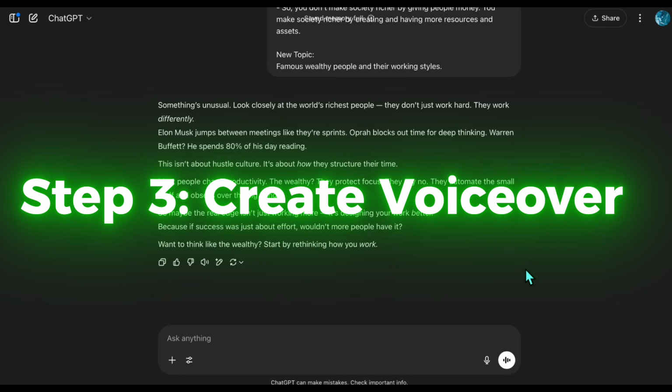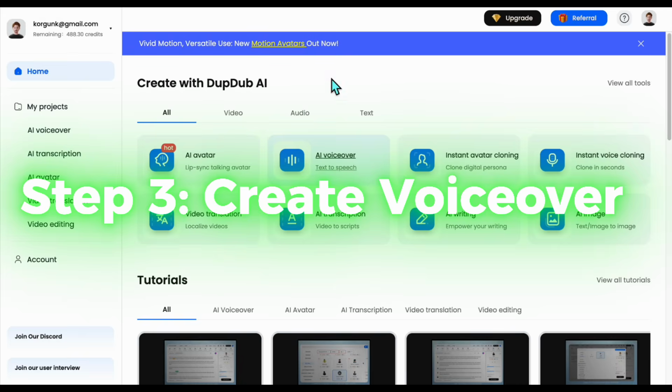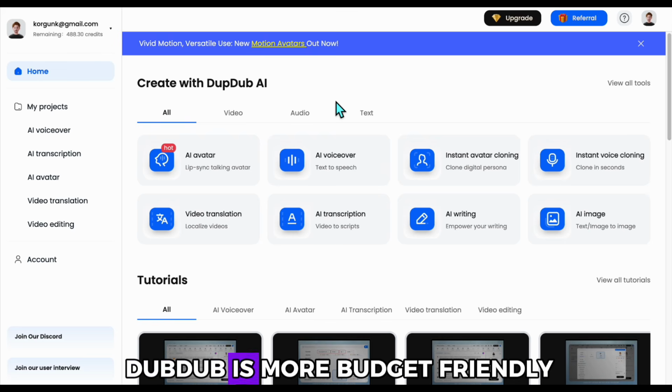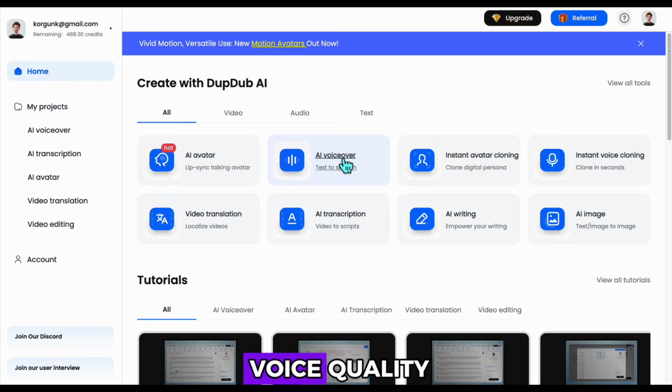Step 3 is converting the script we created into a voiceover. For this, I use the DupDub app. Compared to ElevenLabs, DupDub is more budget-friendly while offering the same voice quality.